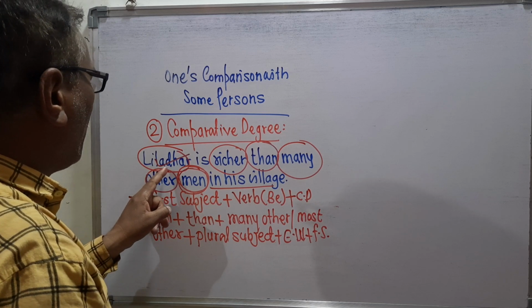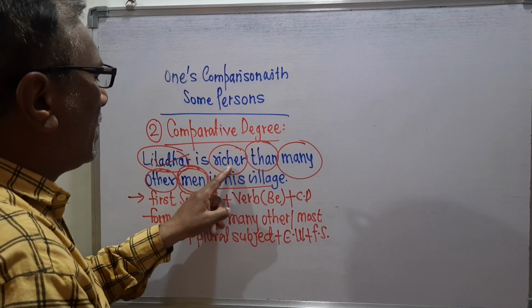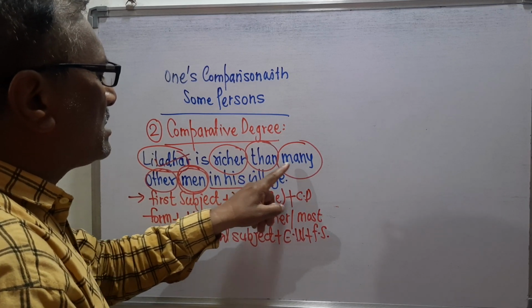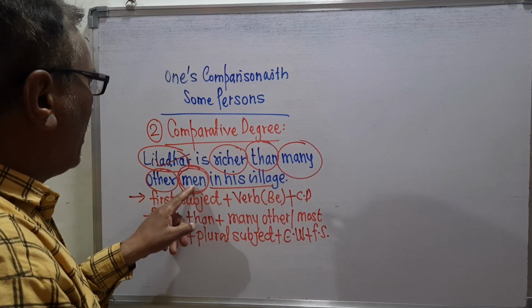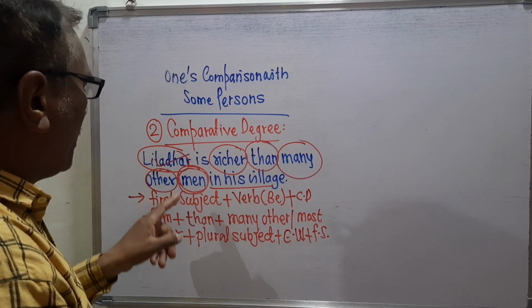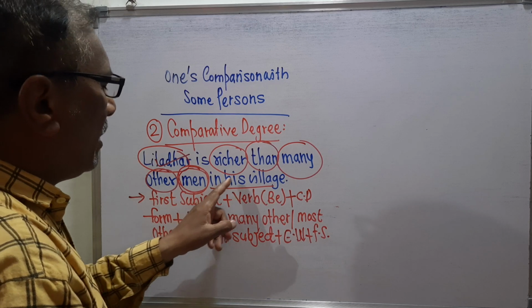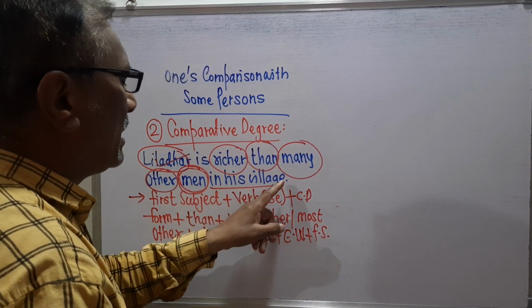You can take their single subject, then verb, then comparative degree form, then you can say many other or most other. Then you can take here the plural subject, that is the subject with whom we are going to compare this first subject, that is singular. Then you can take there the EW, that is the extra words, and then full stop.